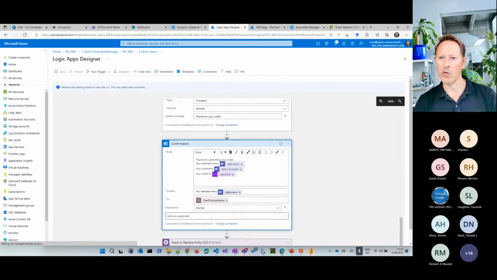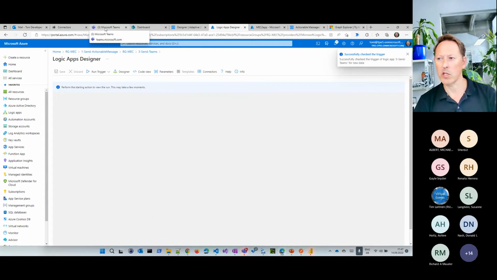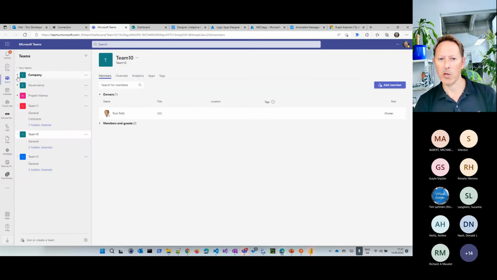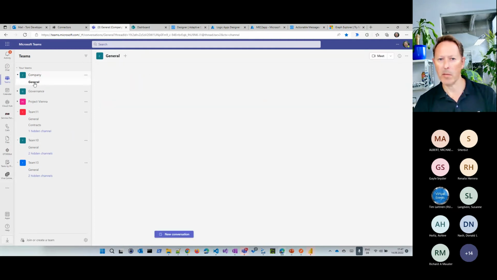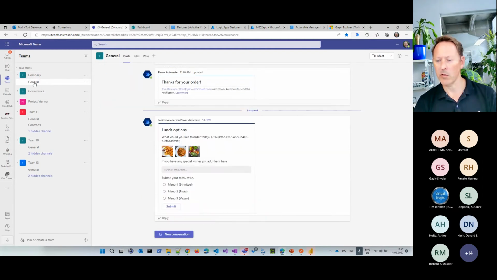So I run this flow here, and I go now to Teams here. And I post this message here to my team company general. So here we go. So this is the card we just sent here. What would you like to order today with an order ID, for example? Again, we have special requests, and now I order the schnitzel.